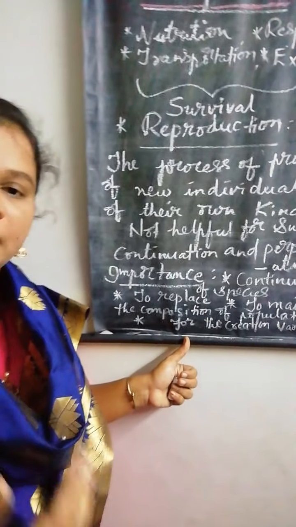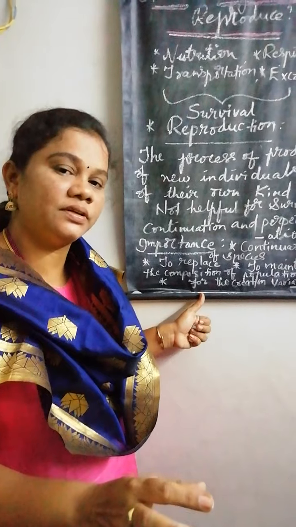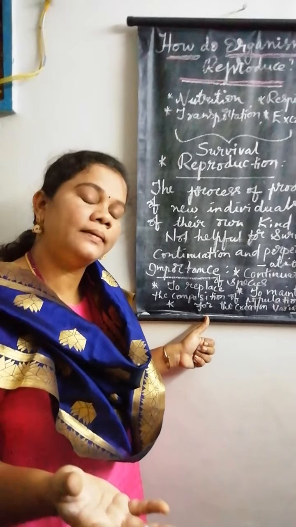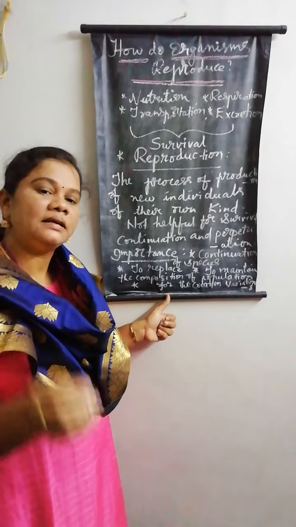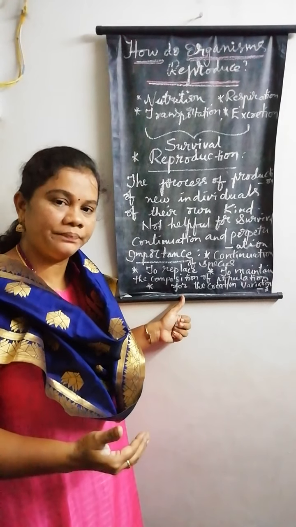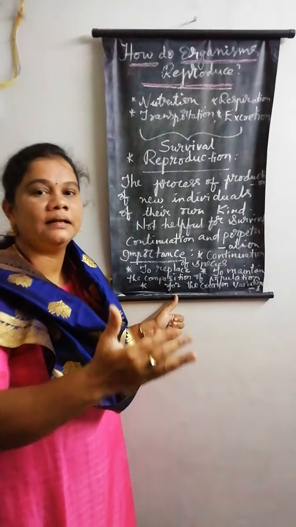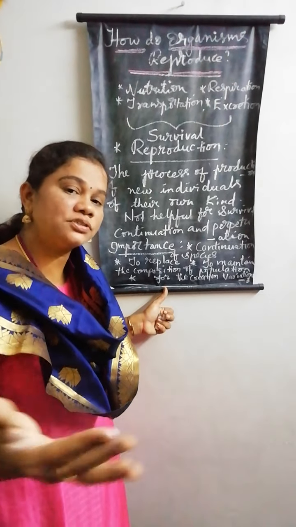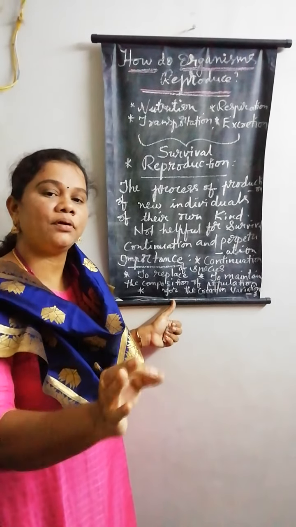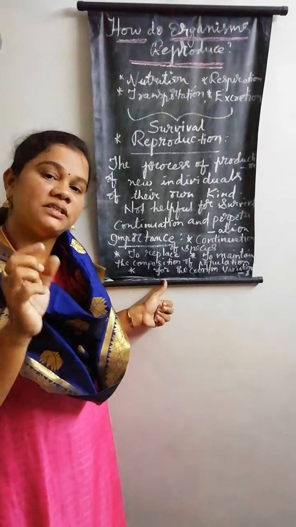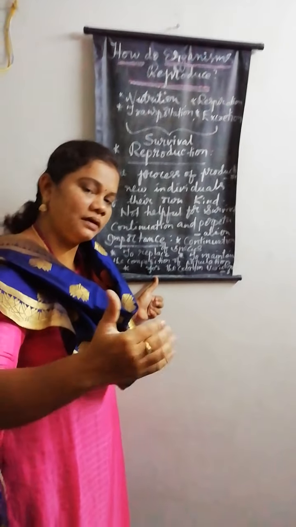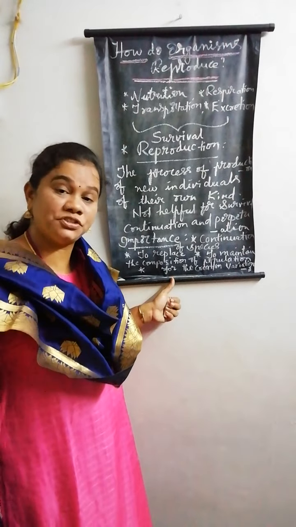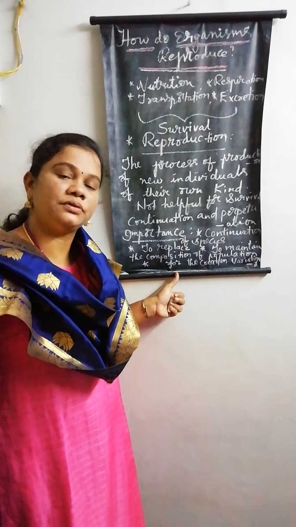You imagine, in the lifetime of a living thing, one of the important characteristic features is that it has to die, maybe because of accidents, or old age, or any other reasons. A living thing has to die after leading a certain lifetime. Once the living thing is dead, its species has to be continued, right? So, which process is helpful for the continuation of species on the surface of the earth? Reproduction is the one and only process which is helpful for the continuation of species on the surface of earth. Not only for the continuation, it is helpful for the perpetuation of species from one generation to the other.